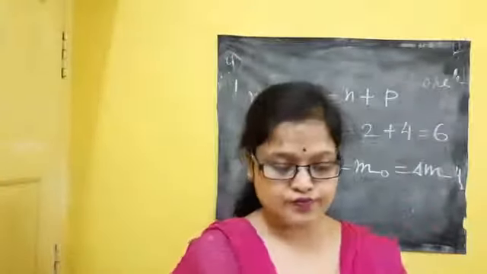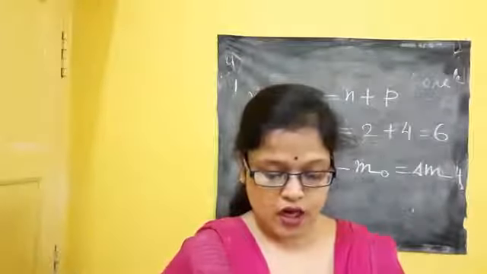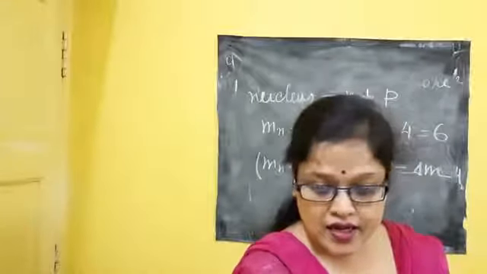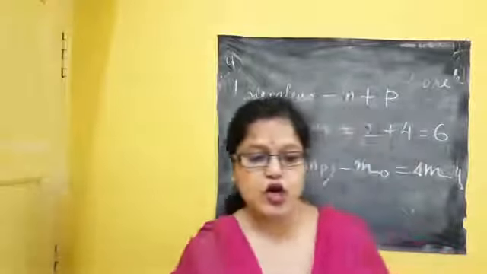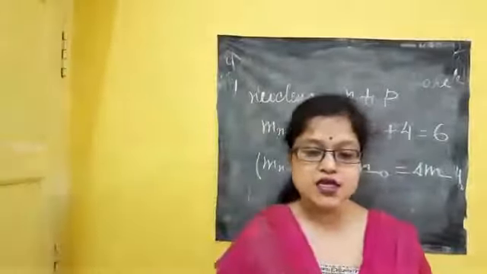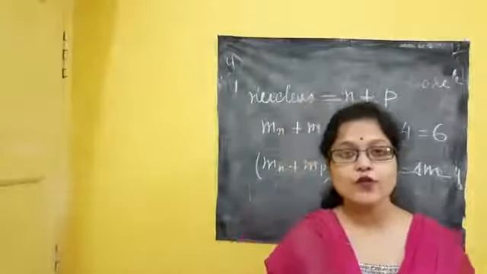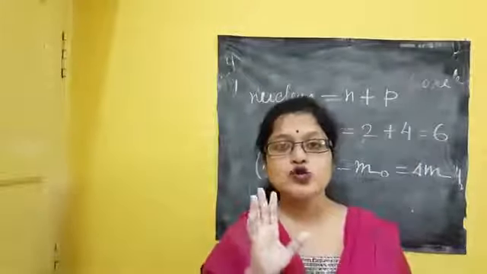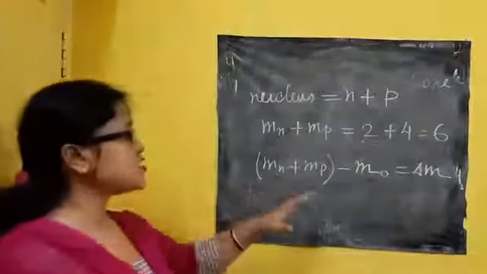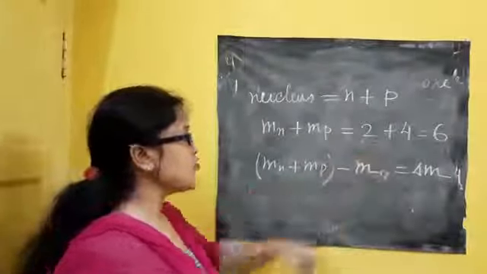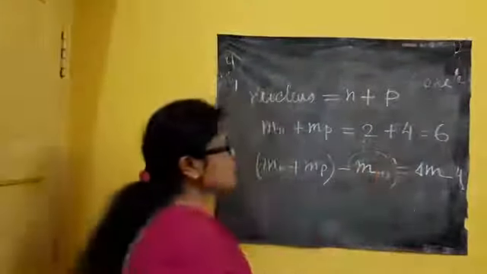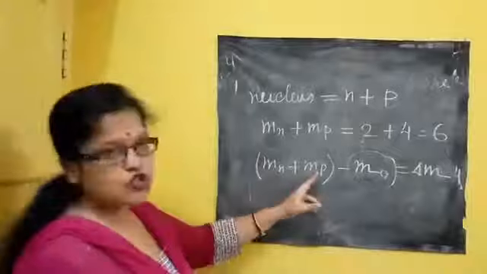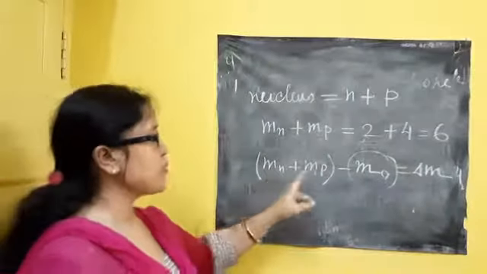Next is number 14: define binding energy. Binding energy means bind, means join together. So the binding energy of a nucleus is considered to be the energy released in the formation of the nucleus. When the nucleus forms, there is a decrease in mass. So this is the mass of the nucleus. The nucleus is all about the mass of neutron and the mass of proton.